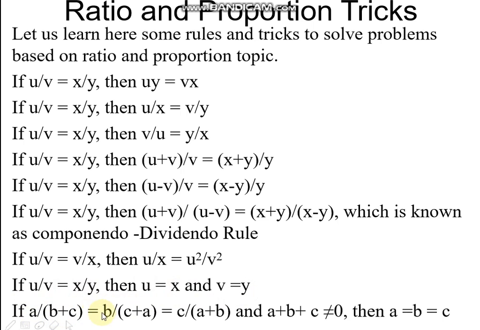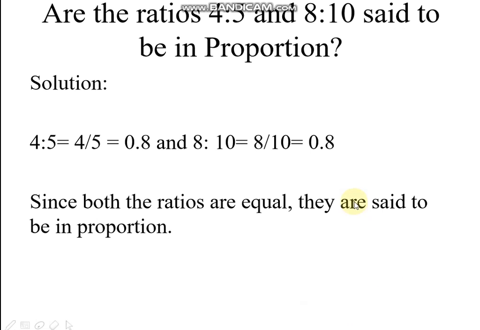a by b plus c equals b by c plus a equals c by a plus b, and a plus b plus c not equal to 0. Then a equals b equals c.